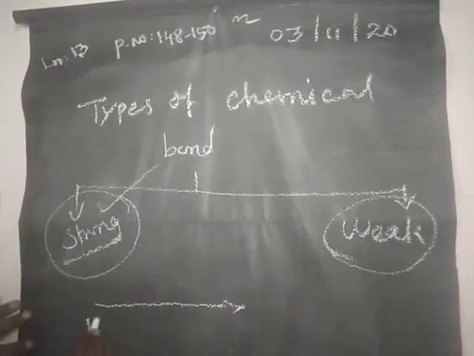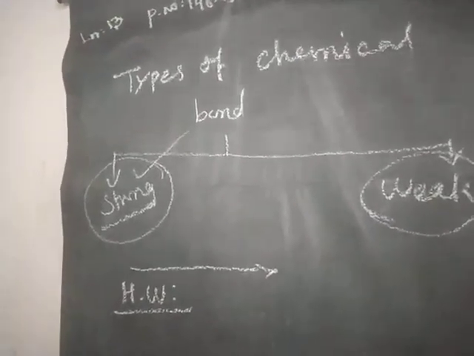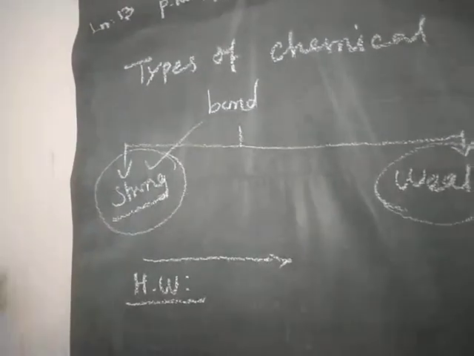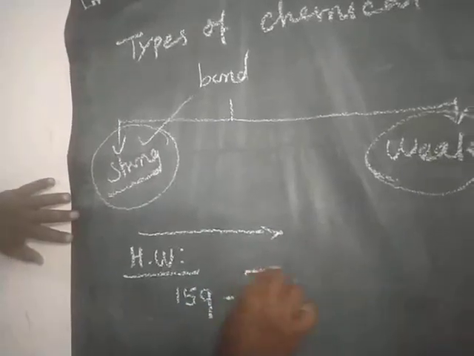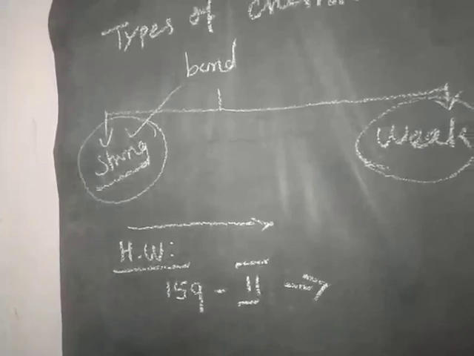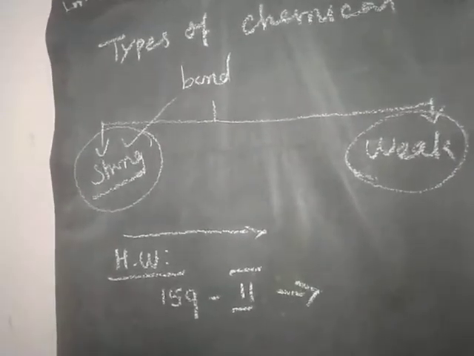So today's homework: take your textbook, page number 159, Roman numeral 2. The third question: explain the octet rule with an example.